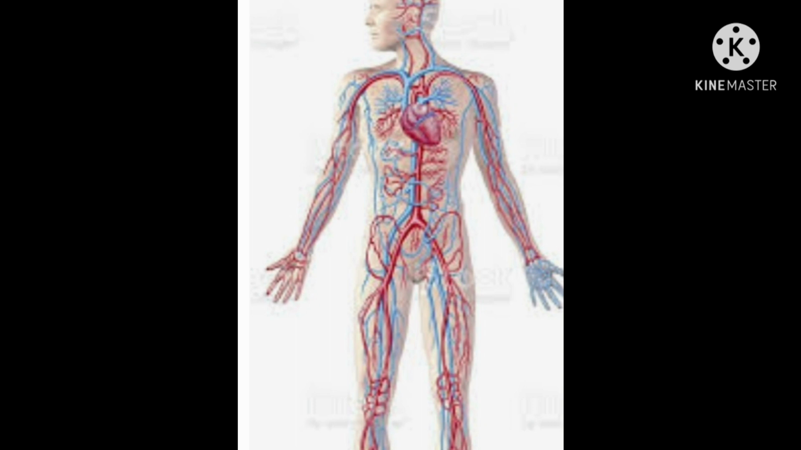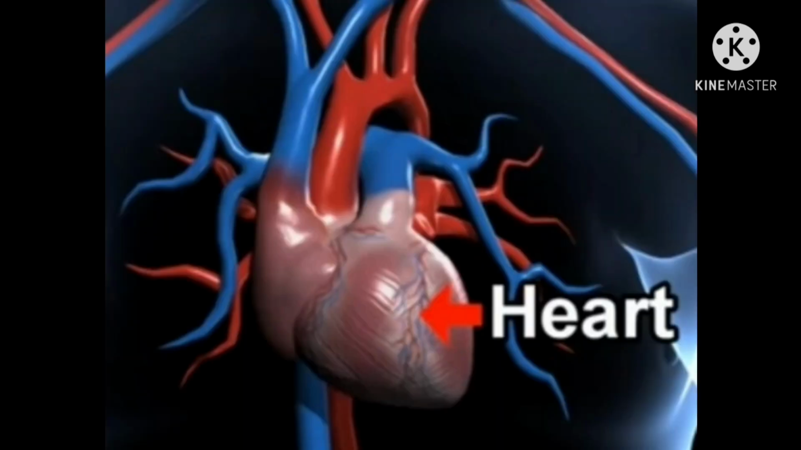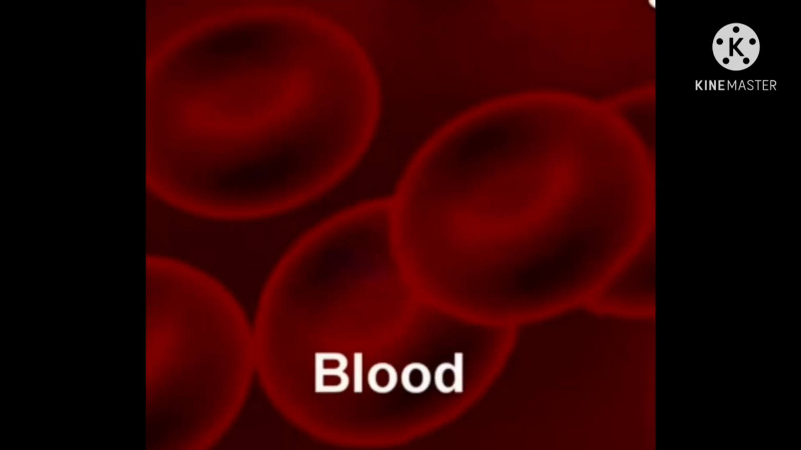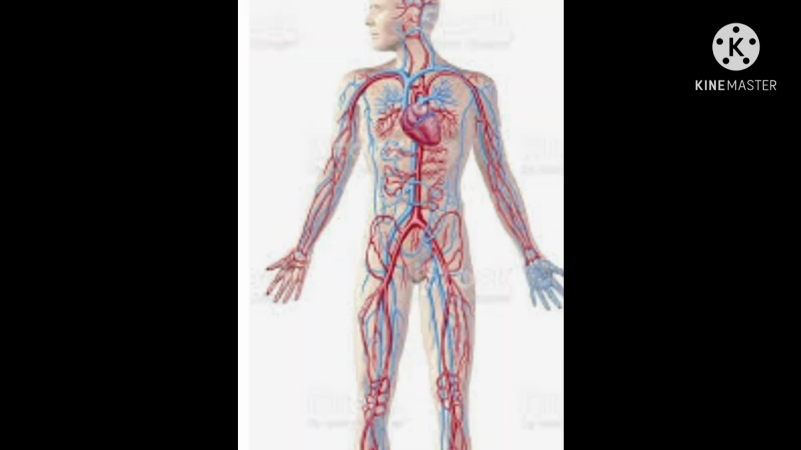The main transport system in human beings is the blood circulatory system. The human circulatory system consists of the heart, blood vessels, and blood. The circulatory system makes food, water, and oxygen available to every part of the body and helps in removing waste materials of the body for excretion.